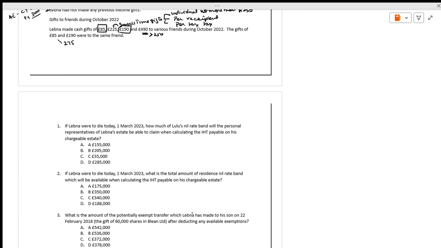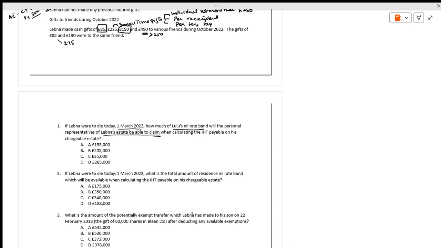Now, if Lebna were to die today, March 1st, 2023, how much of Lulu's nil rate band will the personal representative of Lebna's estate be able to claim?